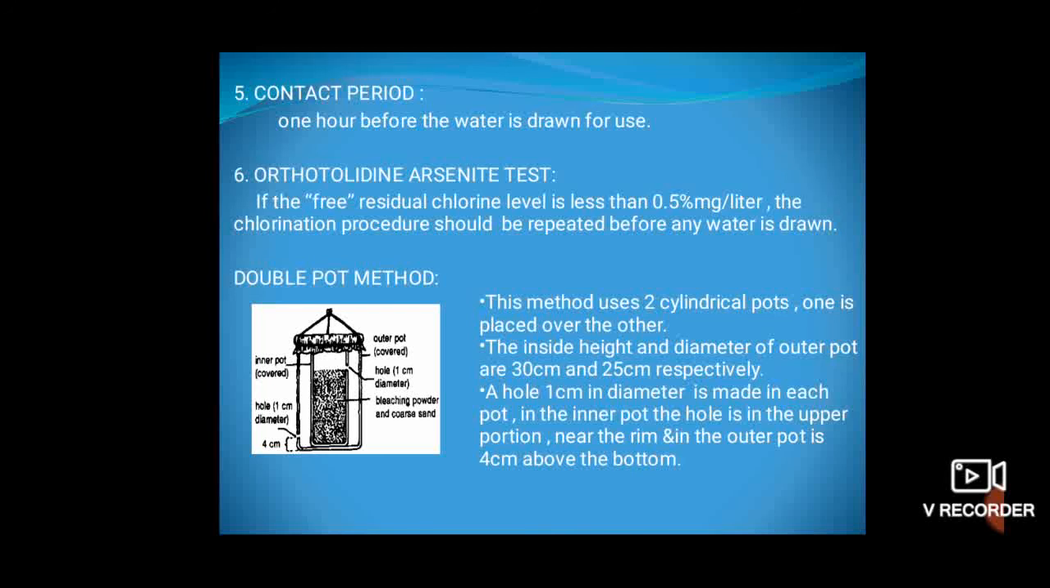Double pot method. This method uses 2 cylindrical pots. One is placed over the other. The inside height and diameter of the outer pot are 30 cm and 25 cm respectively. A hole 1 cm in diameter is made in each pot. In the inner pot, the hole is in the upper portion near the rim and in the outer pot it is 4 cm above the bottom.